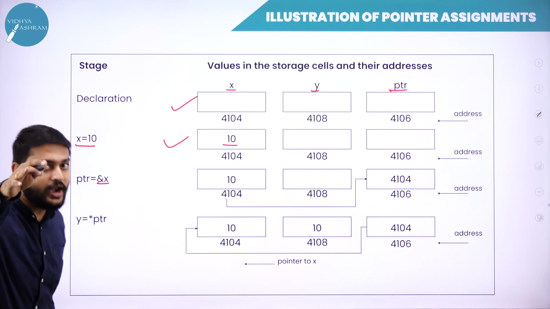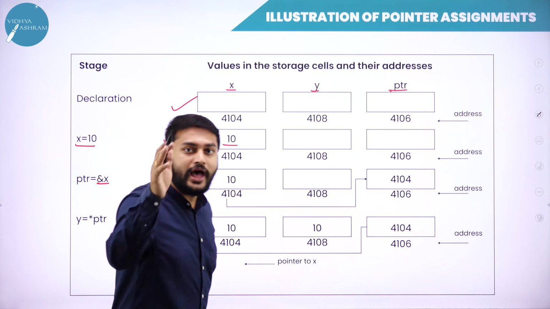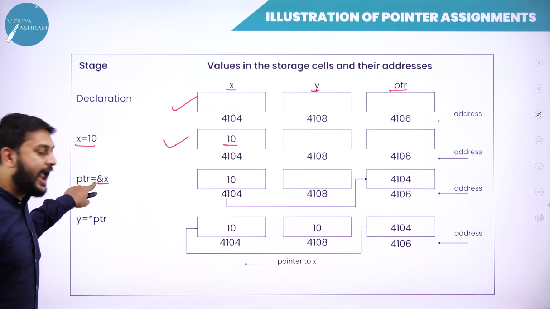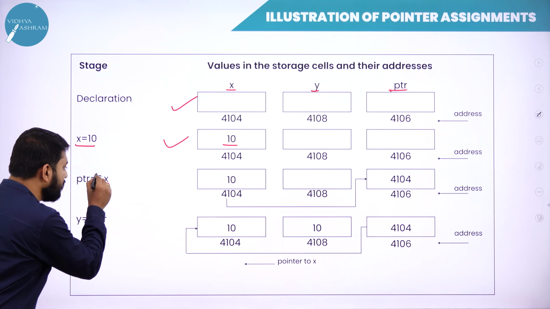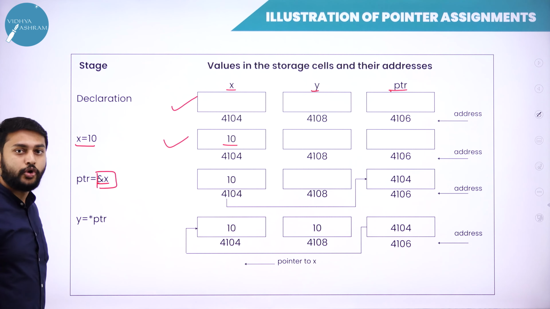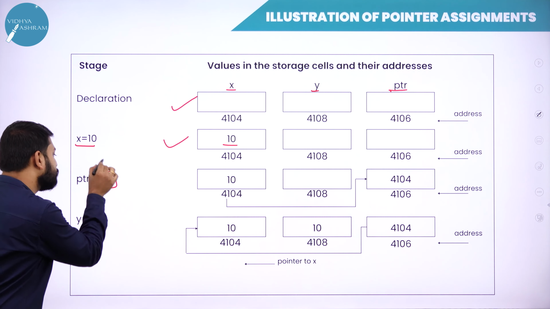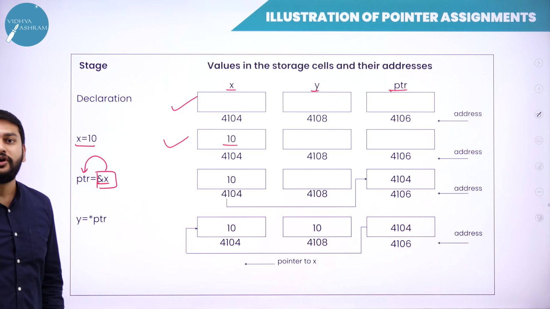Please remember what I taught you in the last slide. Ampersand in the sense, it is the address of x. So this value is the address of x. Where should I store this? I should store it in ptr.